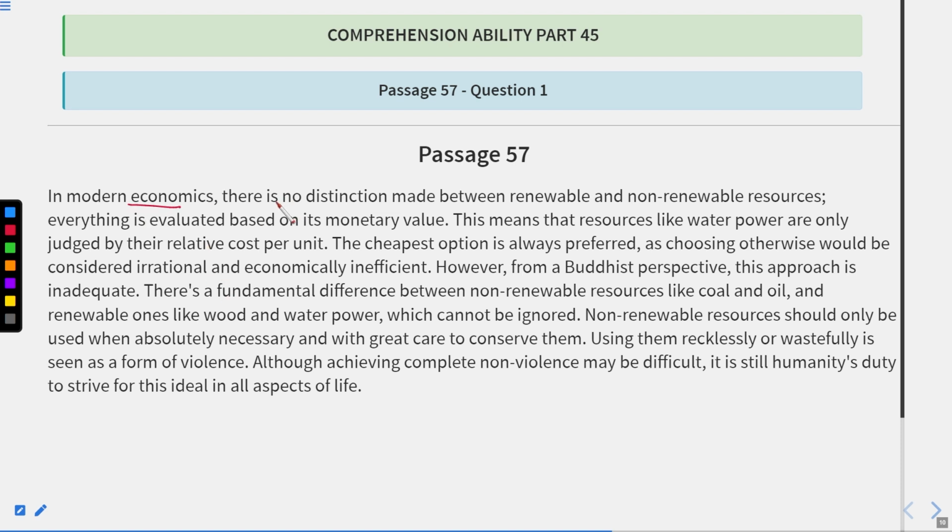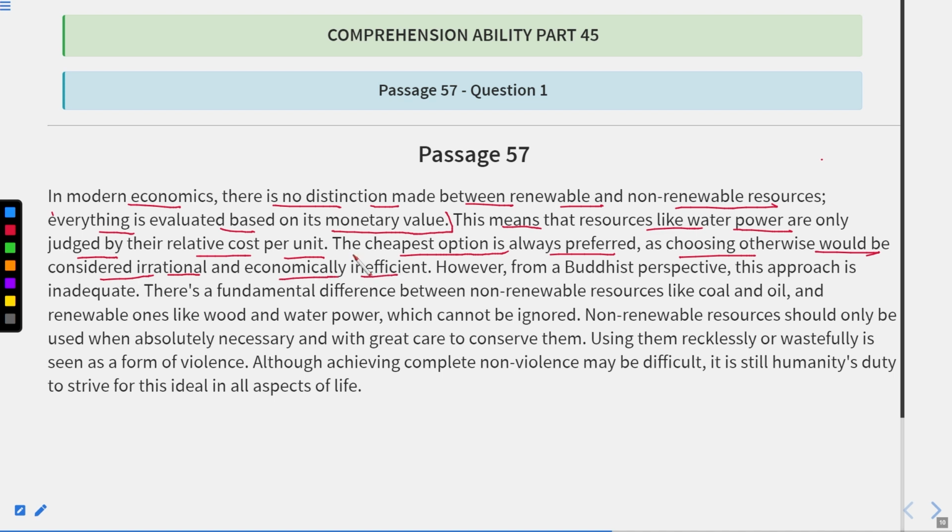In modern economics, there is no distinction made between renewable and non-renewable resources. Renewable resources means they will always exist, whereas non-renewable, they will, you can say, end at a particular time. Everything is evaluated based on its monetary value. Monetary means money terms. This means that resources like water, power are only judged by their relative cost per unit. Okay, the cheapest option is always preferred, as choosing otherwise would be considered irrational and economically inefficient.